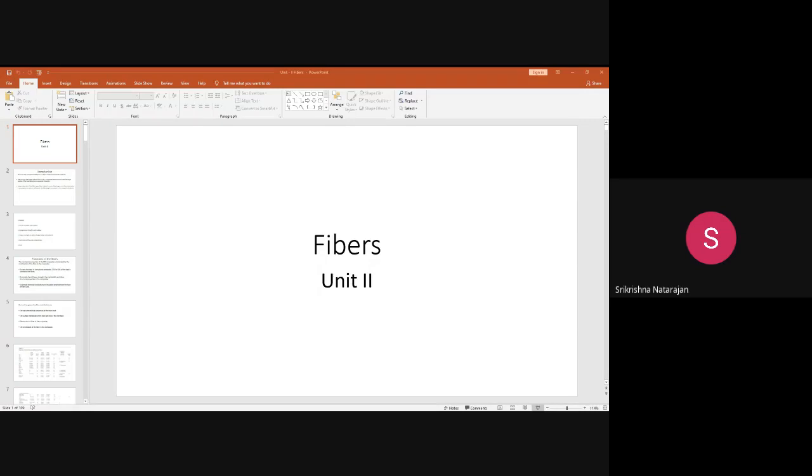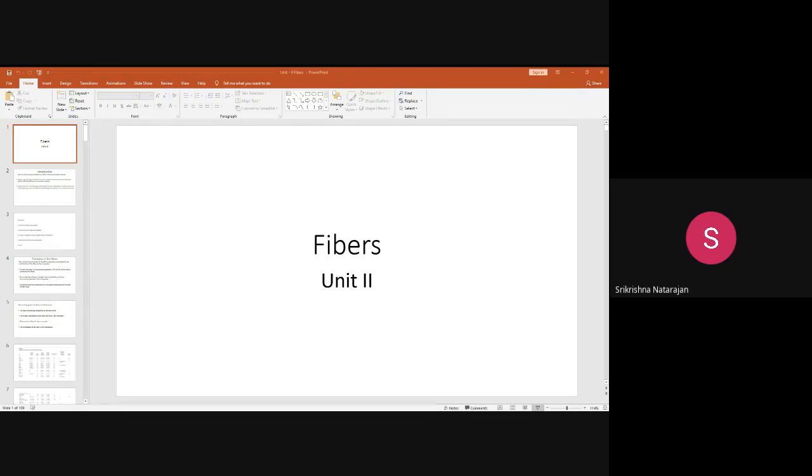Kevlar is a type of para-aramid fiber. See, Kevlar is a trade name. Para-aramid is the chemical class. In the para-aramid family, there may be many types of fibers. One of them is Kevlar. So Kevlar is a para-aramid fiber which contains aromatic polyamides. Okay, that should contain more aromaticity. So how is it manufactured?